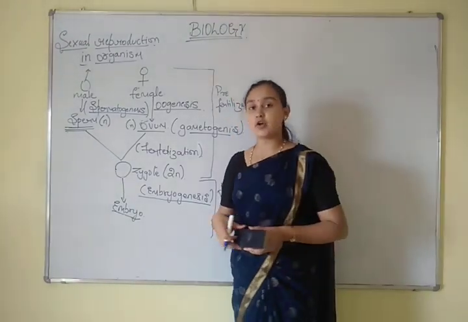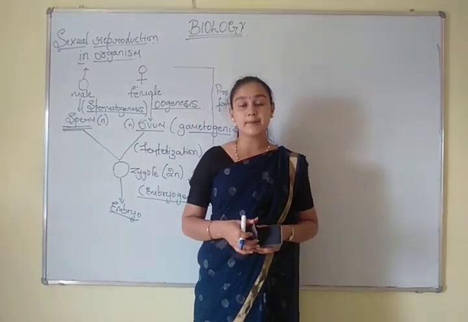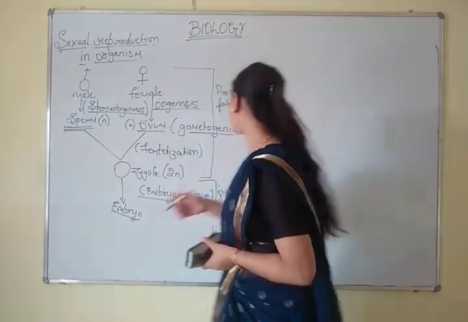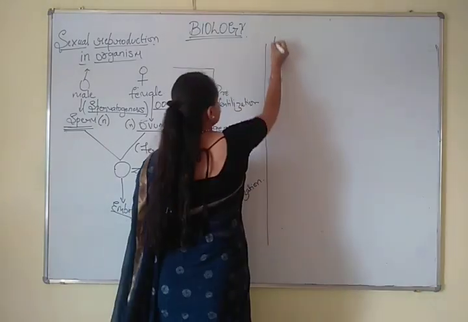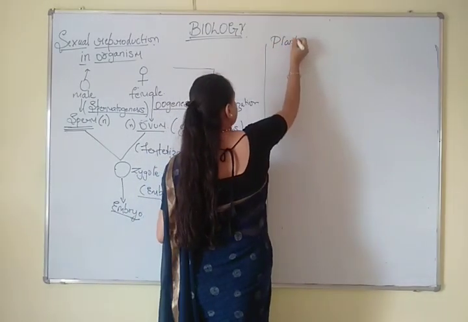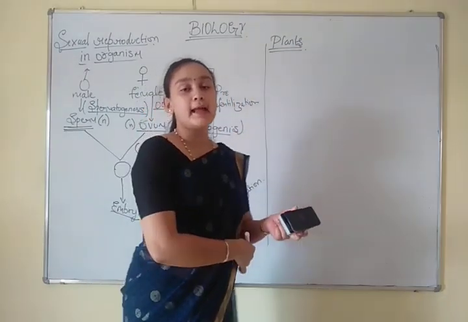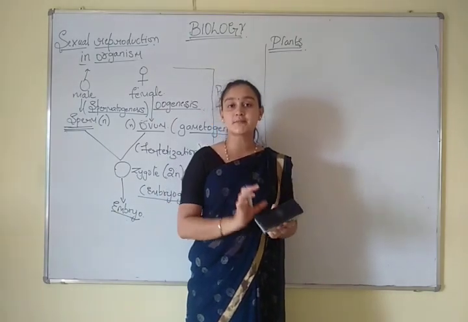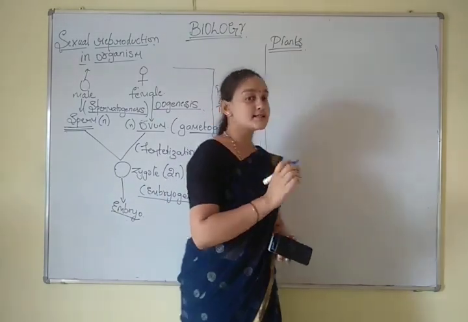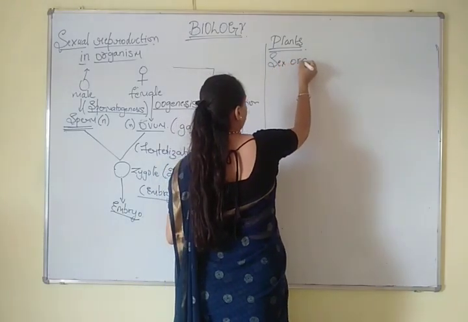Now let's see the different terminologies involved in the sexual reproduction of plants. In plants we have both the sex organs, that is male and female. First let's see which is the sex organ in a plant.